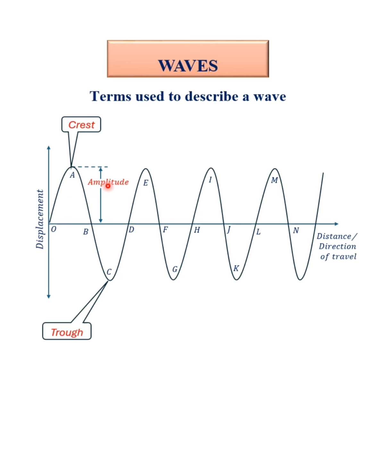While amplitude is a distance, crests or troughs are positions, points on a wave. Now, if you observe carefully, from point O through A to B, it looks like a semicircle. You can say this is half of the cycle of the wave. From B through C to D looks like another half cycle. So, if the wave travels from O to A through B, C down to D, you will agree that it